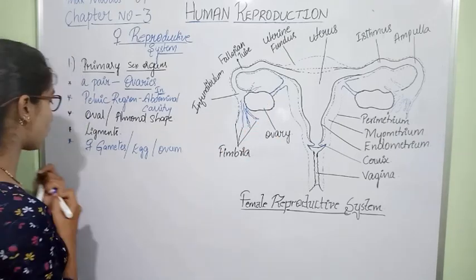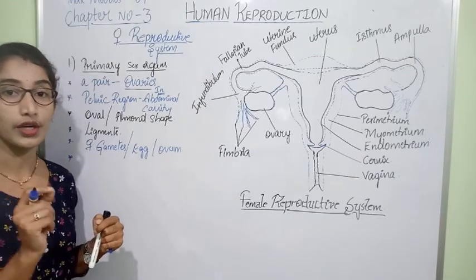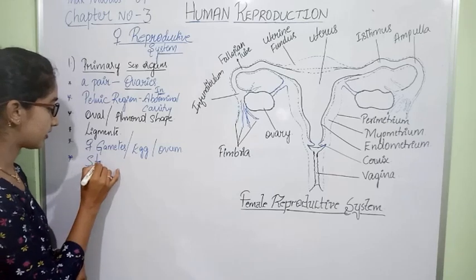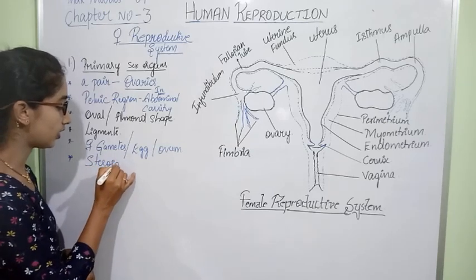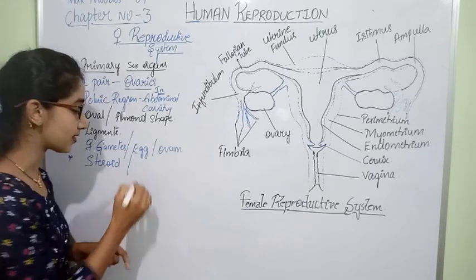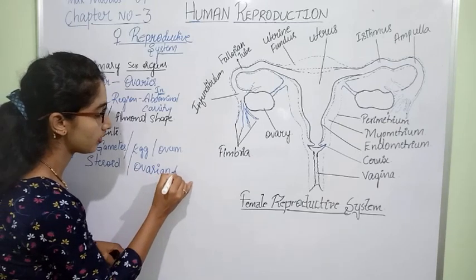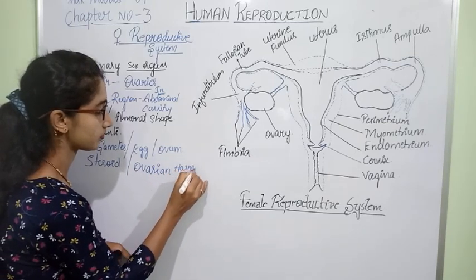Another important function of the ovary is to synthesize steroid hormones, which are also called ovarian hormones.